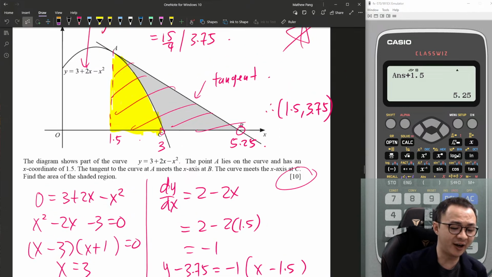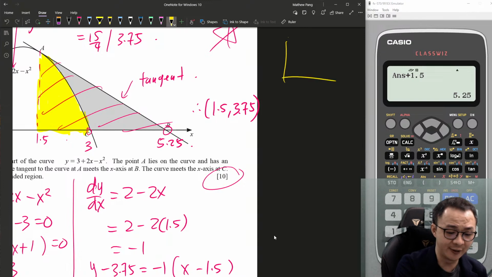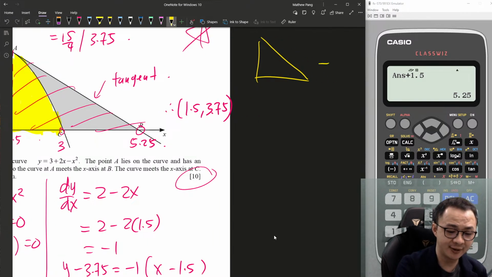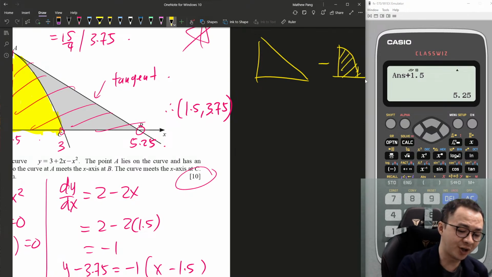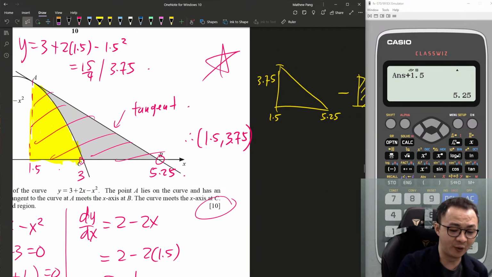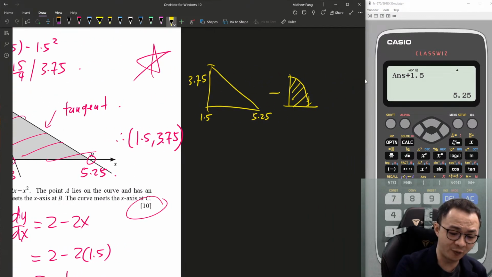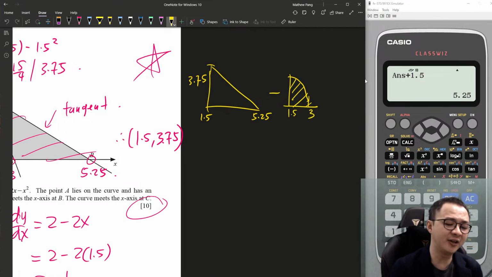Okay, now I want to find the area of the shaded region. It's actually not too bad. I will just use a triangle minus the area under the curve. The triangle is from 1.5 to 5.25, and the height here is 3.75, which is my y value. And then this one I will integrate from 1.5 to 3. This is all the information I get from the diagram itself.